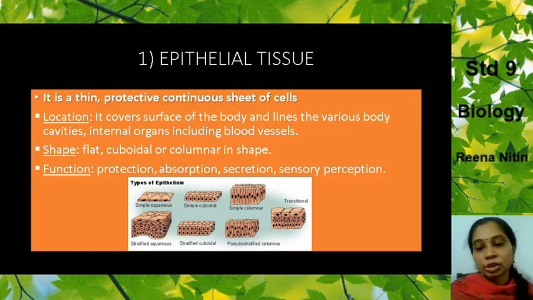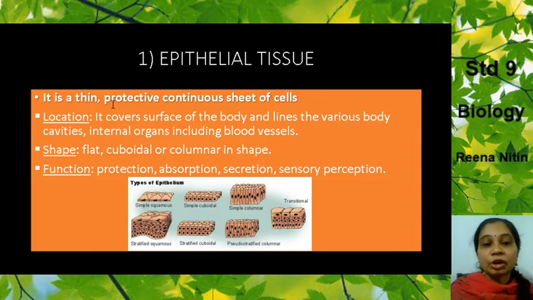Now you should understand, children, epithelial tissue means what? The covering. The covering of the organs, the covering of any body of the animal or the organism. So every covering is made up of this epithelial tissue. It is a covering, so it has to be thin.